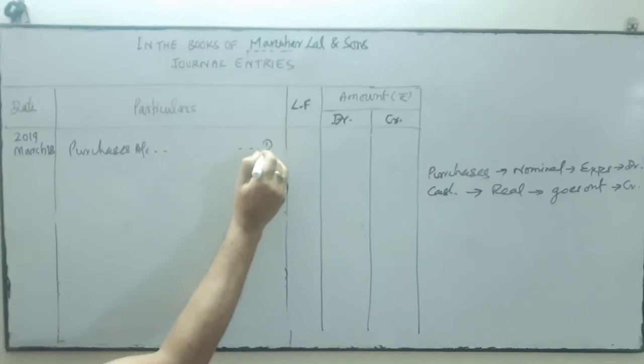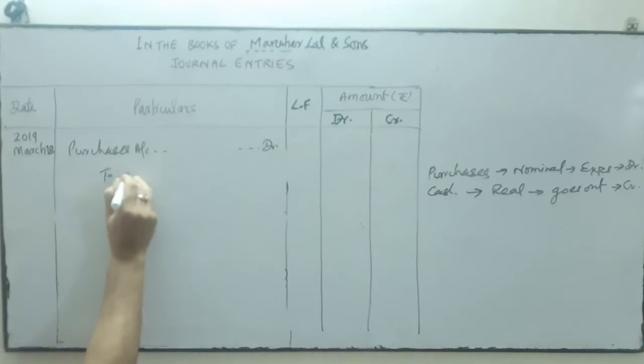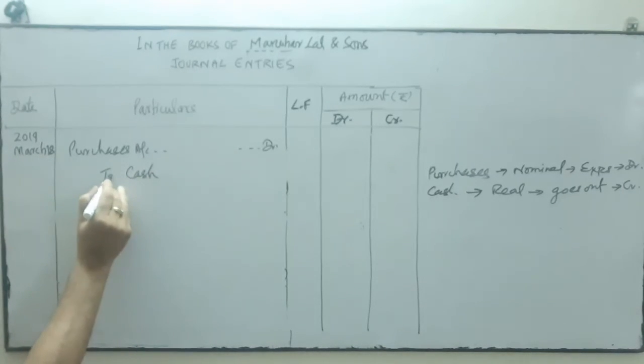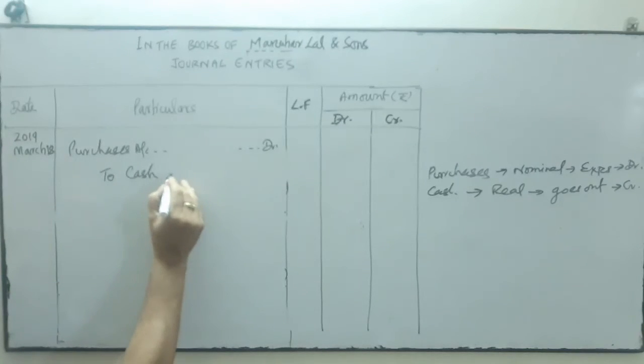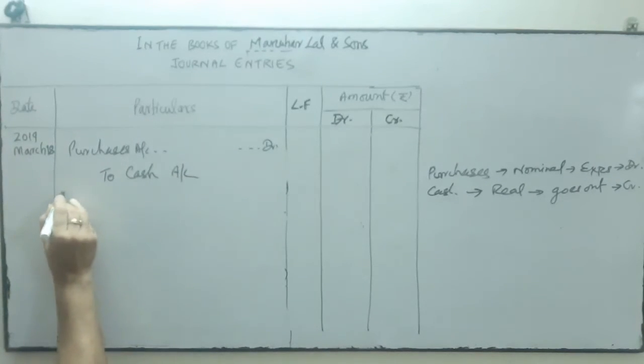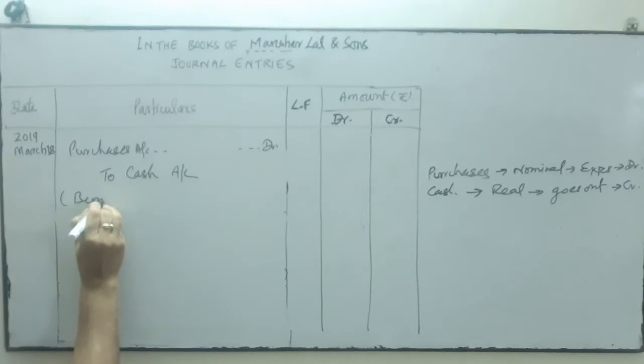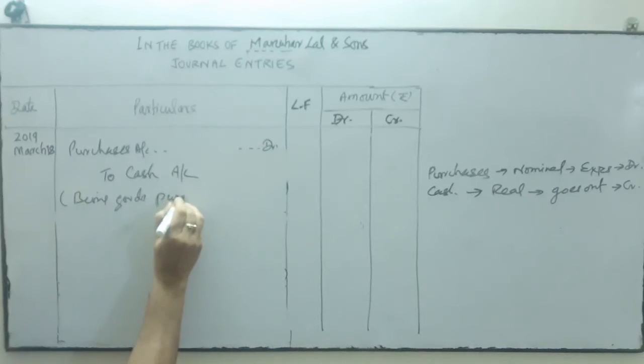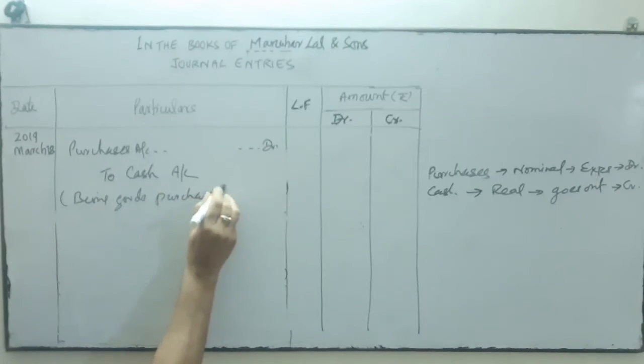Purchase account debit, to cash, as it is on credit. So on credit we start with the word "To". To what? To cash account. Narration, a brief narration: being goods purchased. Thereafter I have not written anything, it means it's a cash purchase.